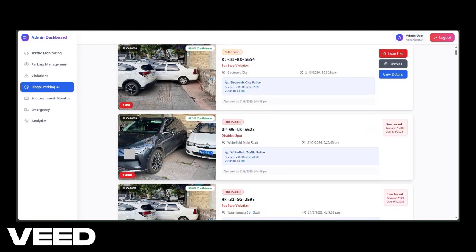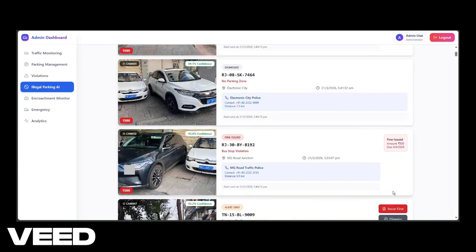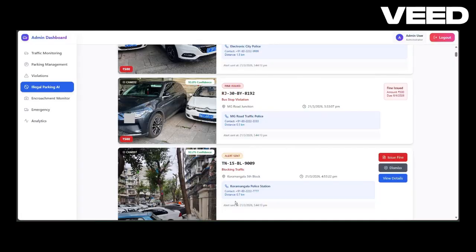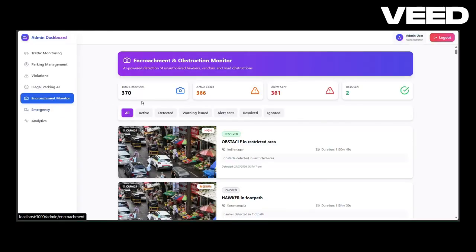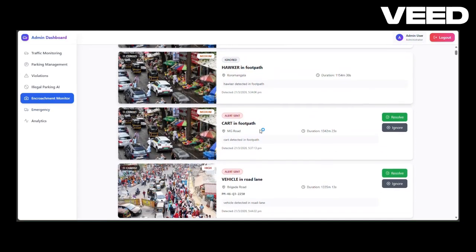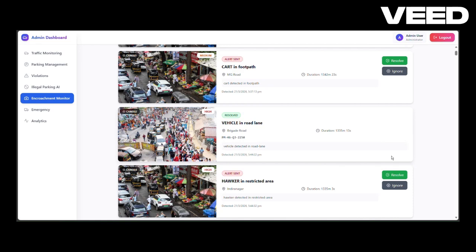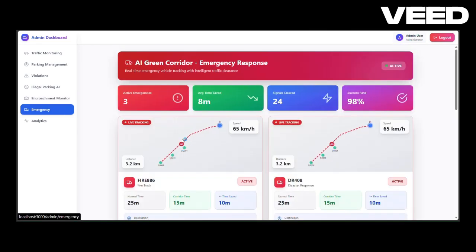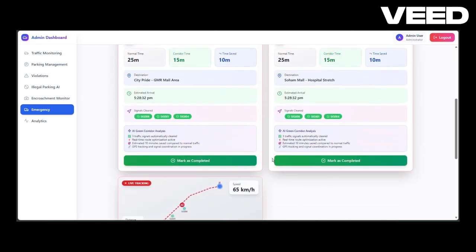Now you get a live data monitoring where you can easily monitor and configure them and issue fines. The next is the encroachment and obstruction monitor, where all sort of hawkers and illegal parking would be monitored, and these issues can be easily tracked and configured. The additional feature of the emergency controller has been added, that is referred to as the green corridor, where any sort of ambulance or fire extinguisher can be easily monitored and can escape from the traffic.